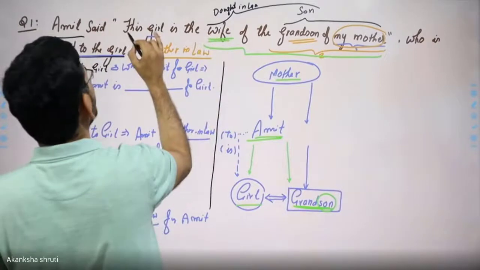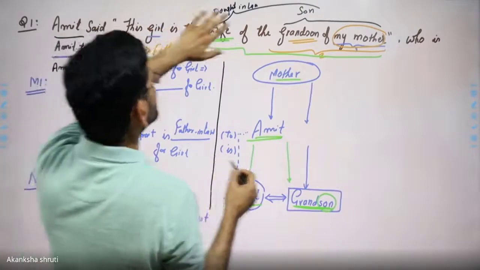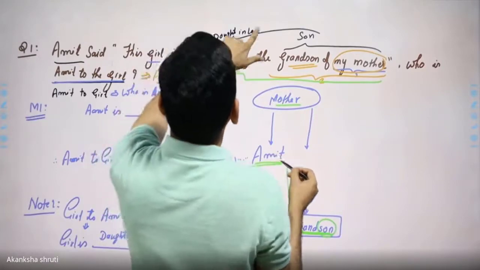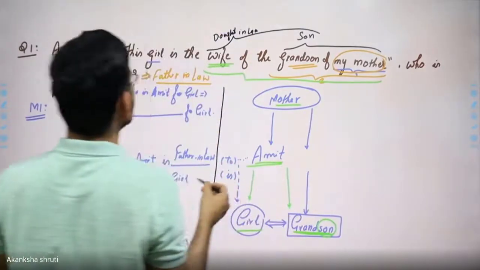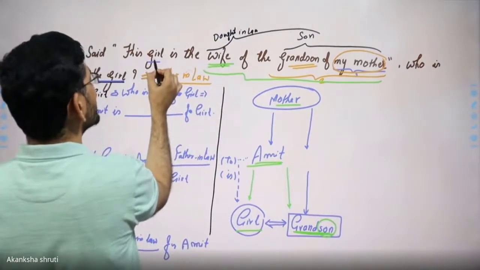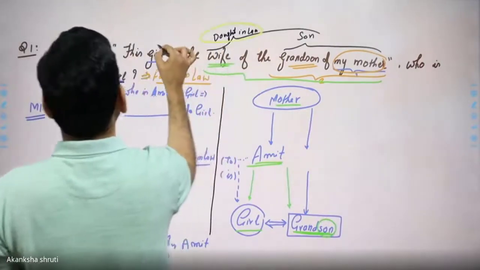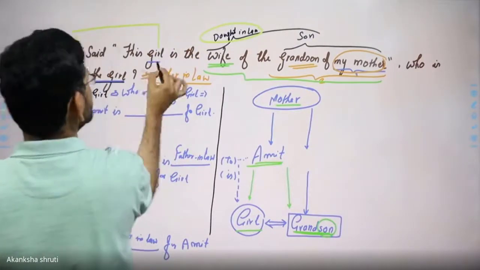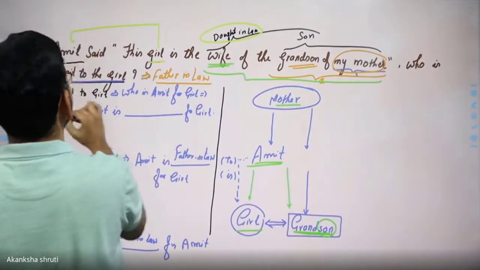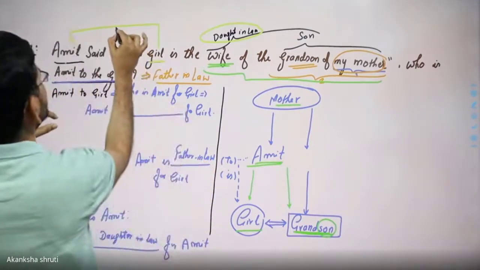asked for Amit to girl. Here it is asked Amit to girl. If it is asked girl to Amit, then it will be the daughter-in-law. Means what we are getting, daughter-in-law, is the relation of this girl to Amit. So this daughter-in-law is the relation from this girl that we have concluded for Amit. But here it is asked Amit to girl.